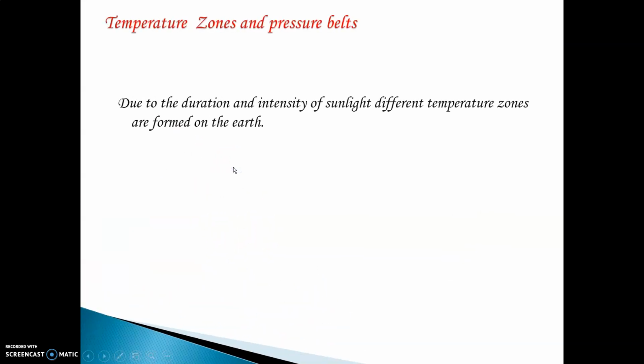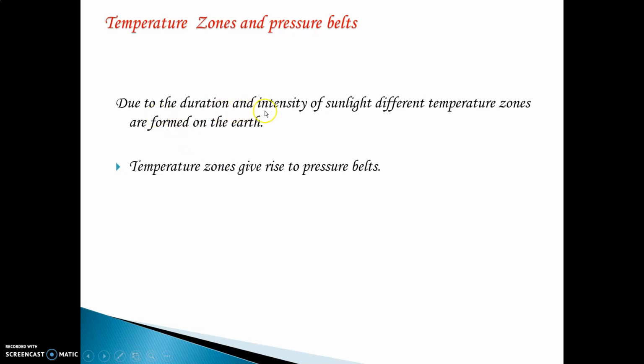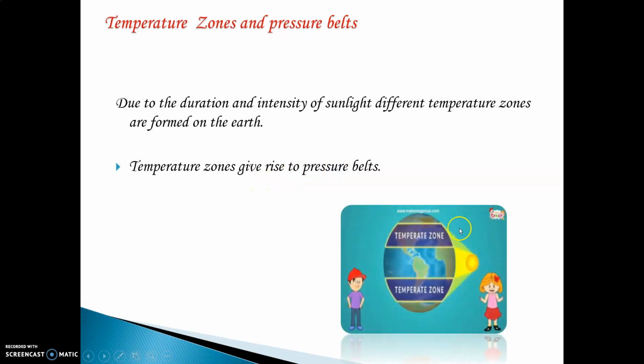Now, temperature zones and pressure belts. Due to the duration and intensity of sunlight, different temperature zones are formed on the earth. Temperature zones give rise to pressure belts. Now I want you all to observe this diagram very carefully. This is our earth, this is our sun. All of us know that the sun rises in the east and sets in the west. You will realize there are various temperature zones given.